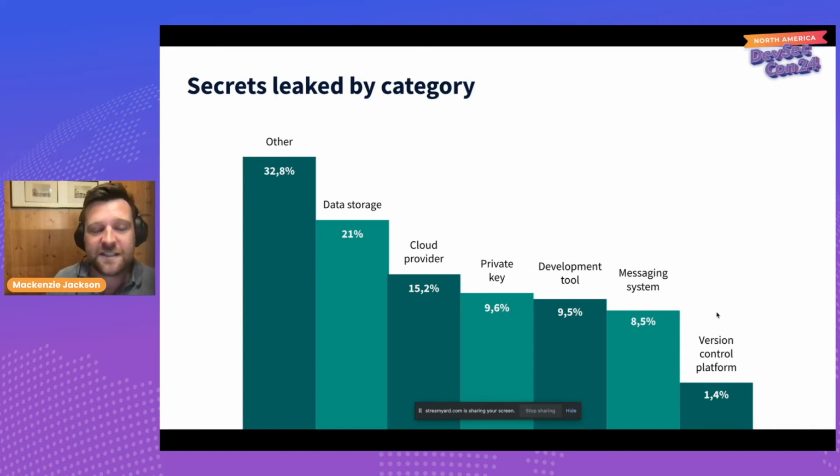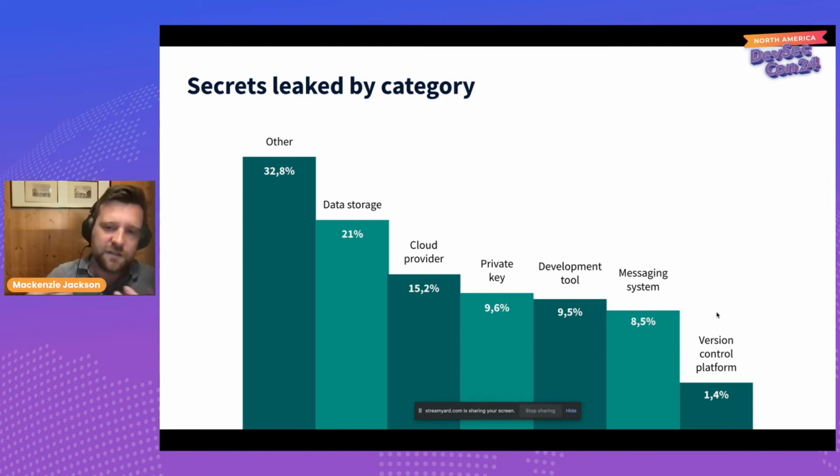But 21% of the keys that we found, over 1 million keys, were actually giving access to databases and data storage. 15%, so just under 1 million, were actually to cloud providers. You don't need to be very imaginative to know what you can do with a cloud provider key. You can set up Bitcoin mining if you're not very imaginative. You can launch DDoS attacks. You can divert computing power. Or if you really don't like someone, you can just rack up a huge bill by stringing together large computers and running up unimaginable numbers. So 15%, nearly 1 million keys last year that we found, were for cloud providers.